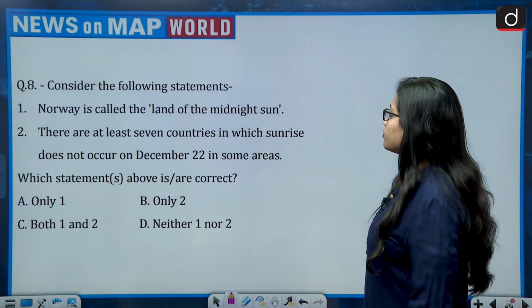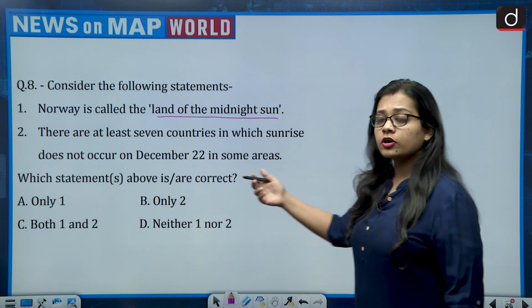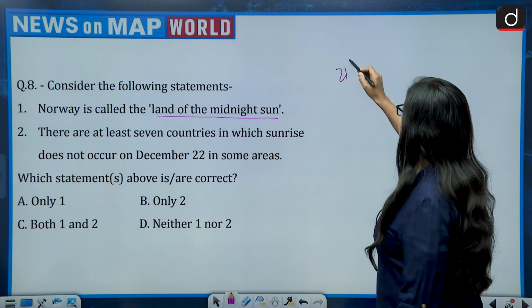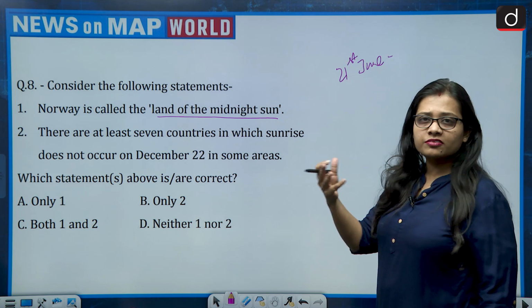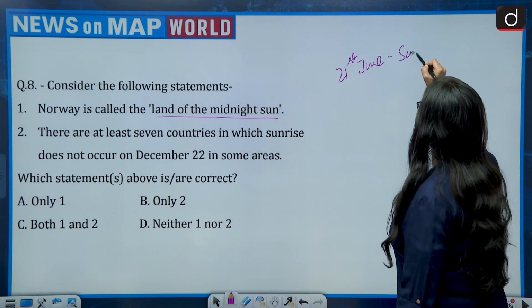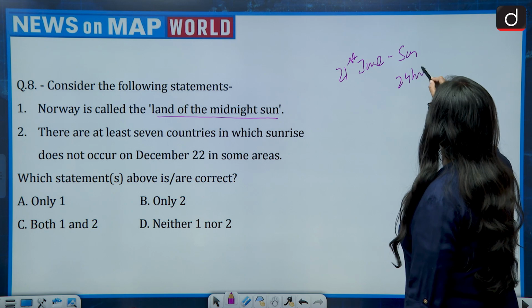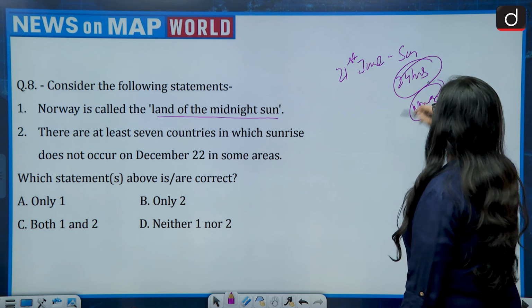So, Norway is called the land of the midnight sun. There is a date, the 21st of June, and on 21st of June the sun remains in Norway for 24 hours.